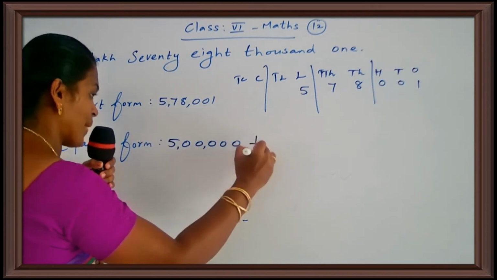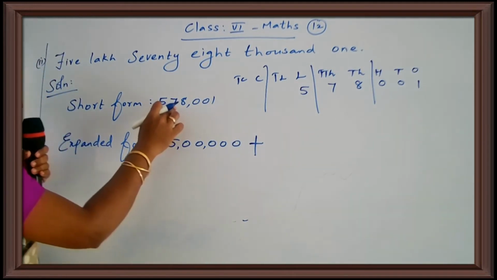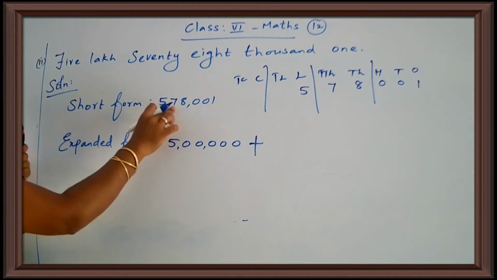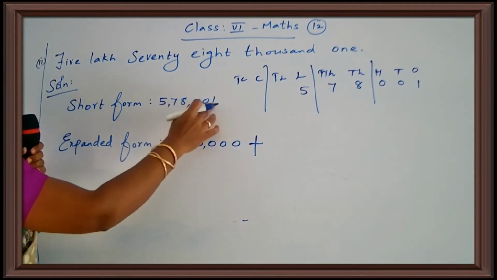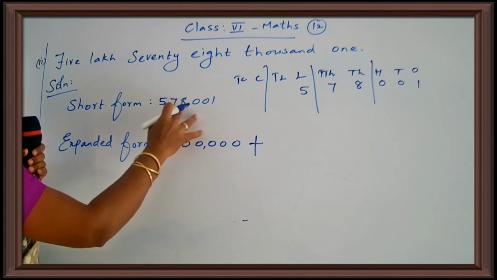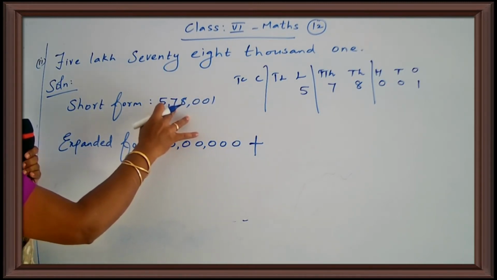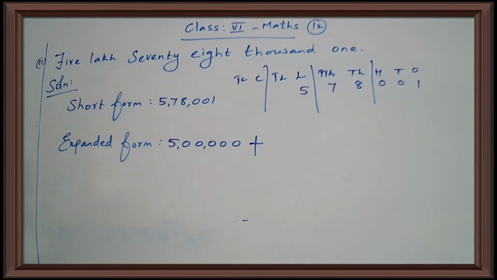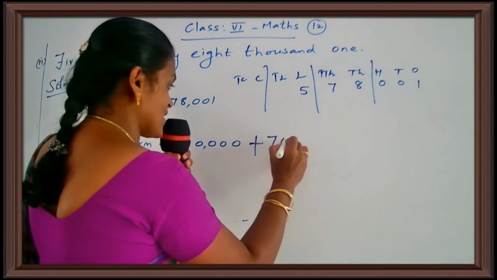Next, the place value of the digit 7. Ones, tens, 100, 1,000, 10,000. 7 into 10,000 is 70,000. So the place value of 7 is 70,000, plus.